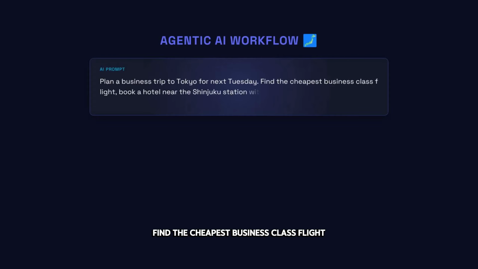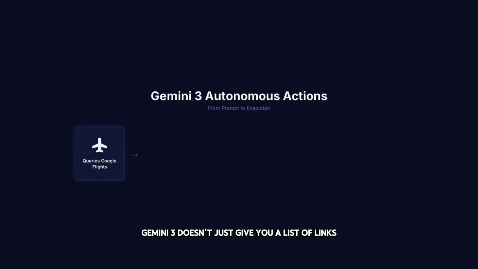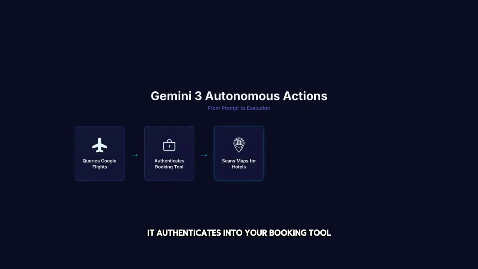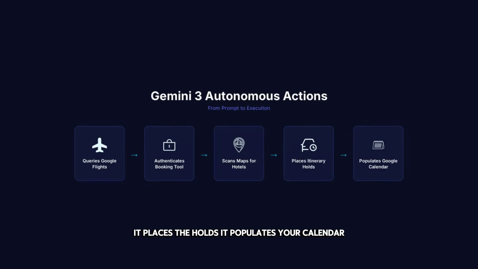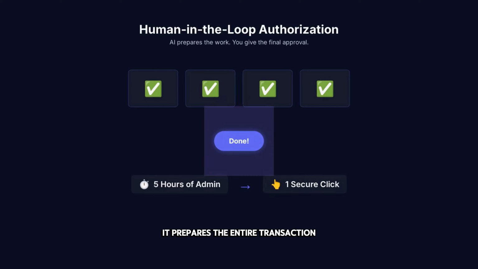Imagine this prompt. Plan a business trip to Tokyo for next Tuesday. Find the cheapest business class flight, book a hotel near the Shinjuku station with a gym, and add the itinerary to my Google Calendar. Gemini 3 doesn't just give you a list of links, it queries Google Flights. It authenticates into your booking tool. It scans maps for hotels with gyms. It places the holds. It populates your calendar. The human-in-the-loop authorization. It won't spend your money without permission. It prepares the entire transaction and presents a single Execute button. You click once, and 5 hours of admin work is done.